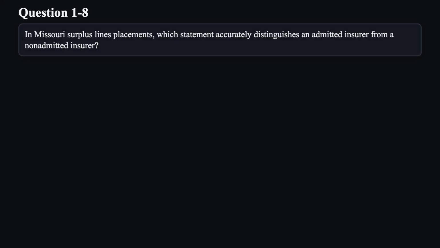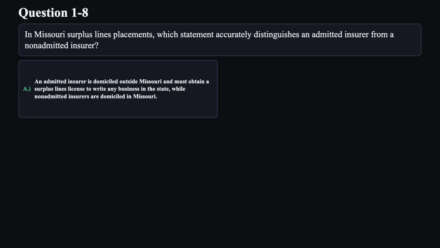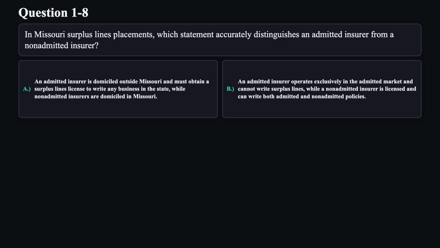Question 8. In Missouri surplus lines placements, which statement accurately distinguishes an admitted insurer from a non-admitted insurer? A. An admitted insurer is domiciled outside Missouri and must obtain a surplus lines license to write any business in the state, while non-admitted insurers are domiciled in Missouri. B. An admitted insurer operates exclusively in the admitted market and cannot write surplus lines, while a non-admitted insurer is licensed and can write both admitted and non-admitted policies.